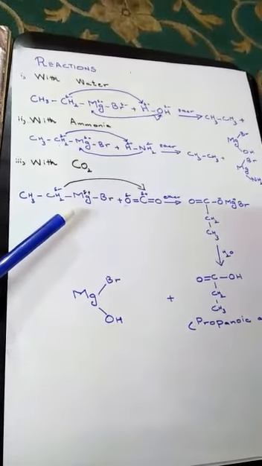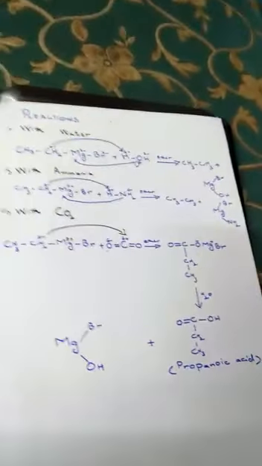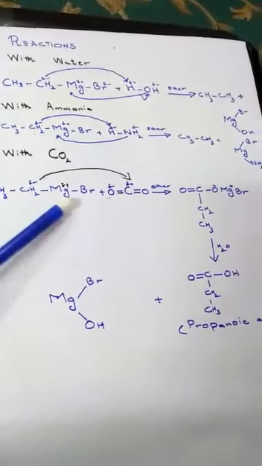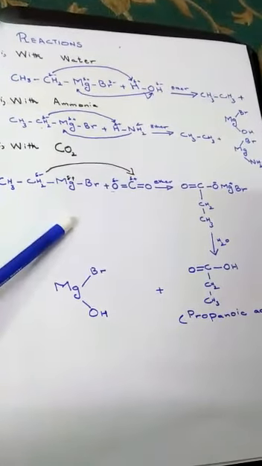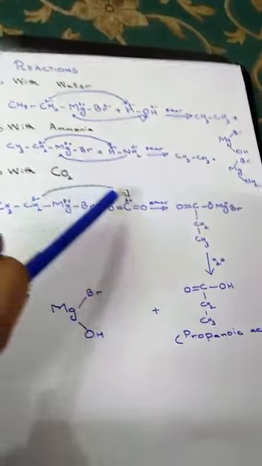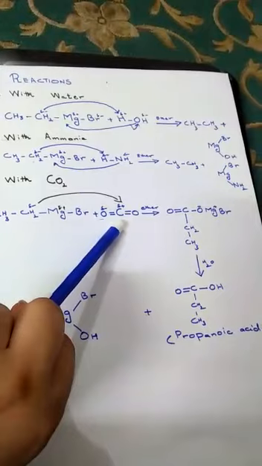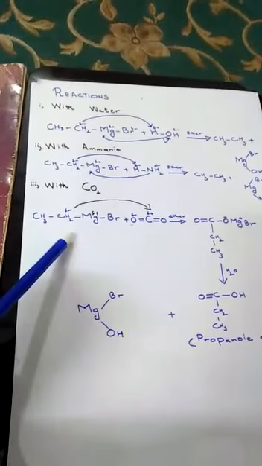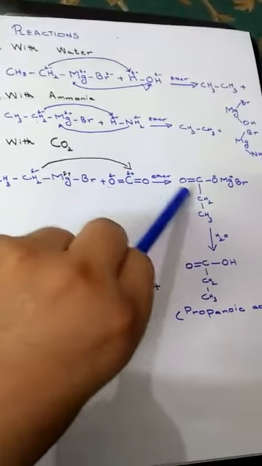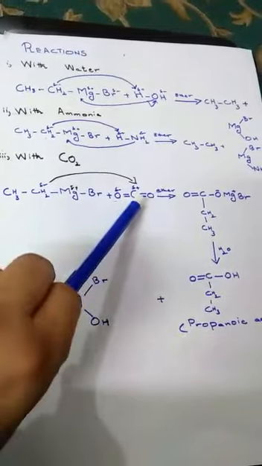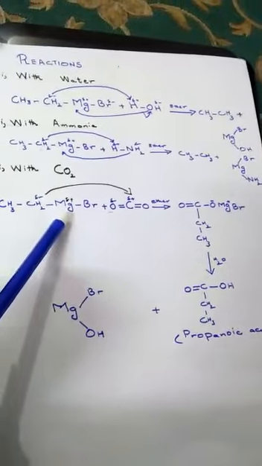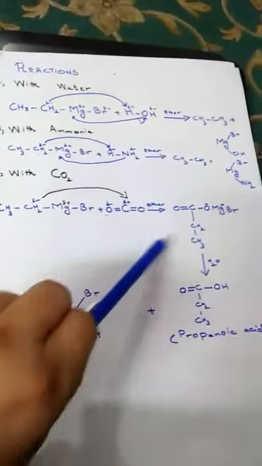It is a very important reaction, and its mechanism will be clearly indicated. CH3CH2MgBr, this is ethyl magnesium bromide, plus O double bond C double bond O. This partial negative end will attach with the partial positive end of carbon dioxide, and this CH3CH2 will be attached with the carbon atom. The carbon atom keeps C double bond O, and C bond O negative will be attached to the positive end of magnesium and Br. This is the intermediate product.